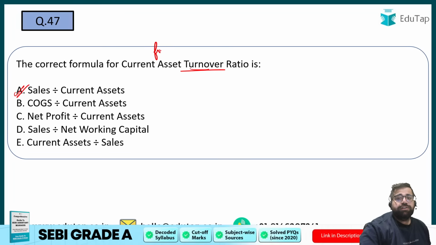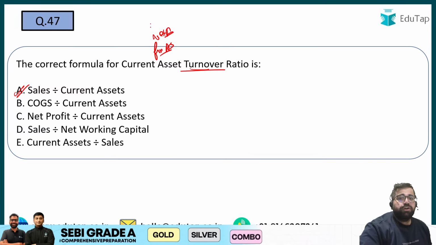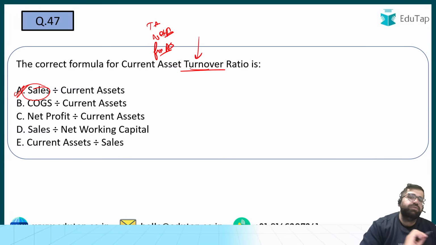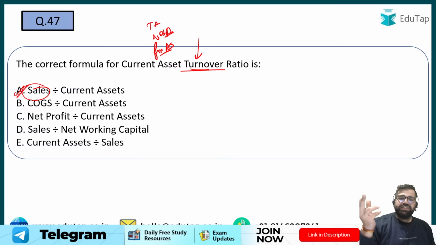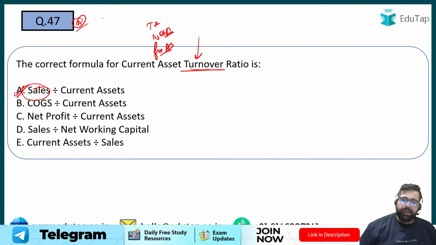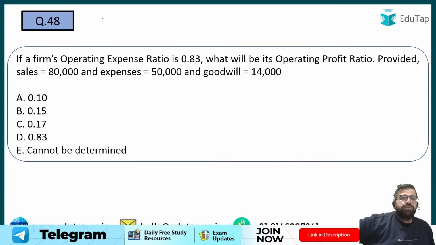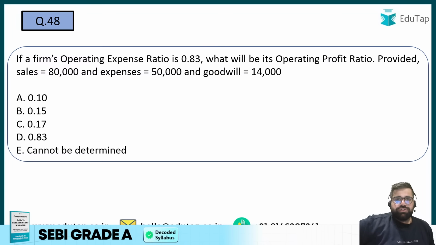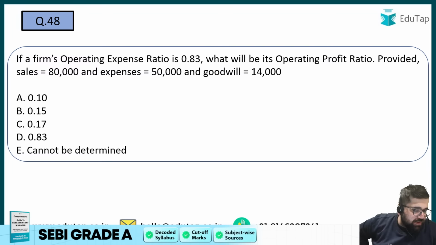In this case, you also have fixed asset turnover, net asset turnover, and total asset turnover. All are taken with the numerator of sales only. The denominator will keep on changing, but sales divided by current assets will be the correct answer for question number 47. Okay, let's move ahead to 48. You can get a numerical question and a theoretical question on ratios, so we are practicing both.